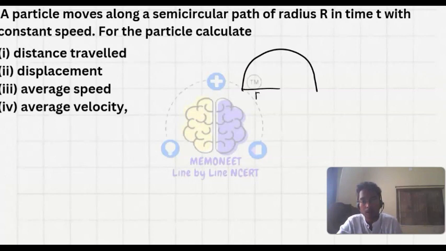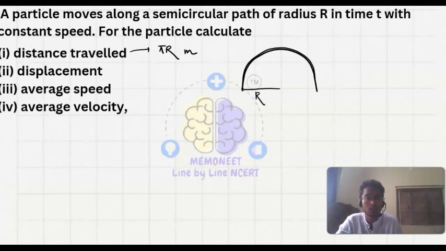Distance traveled is the total path covered in this arc. We know the circumference of a circle is 2 pi r, and since it is a semicircle, the path length will be pi r. This is the distance traveled, pi r meter.